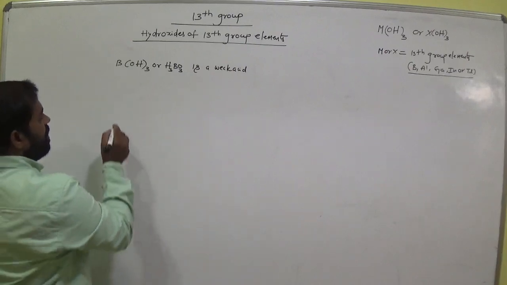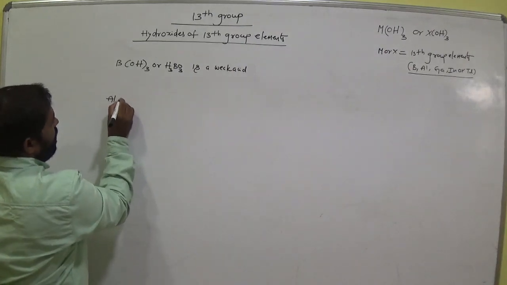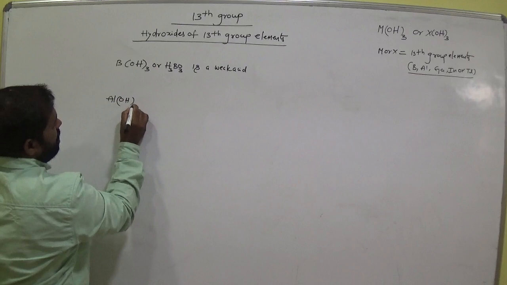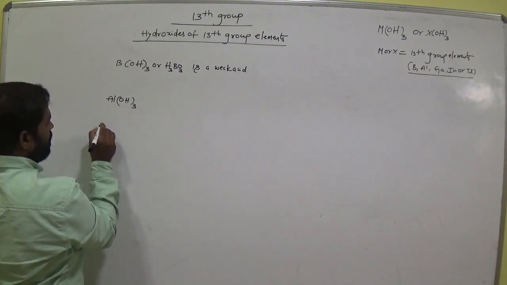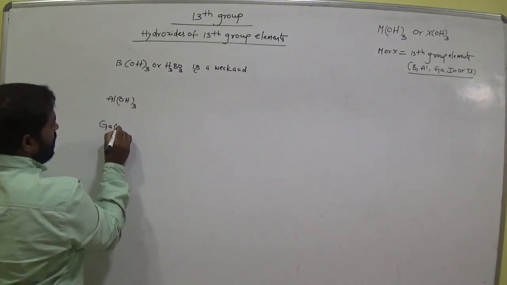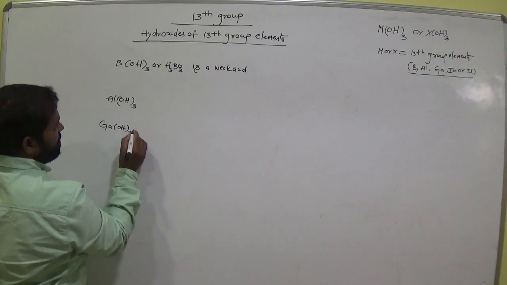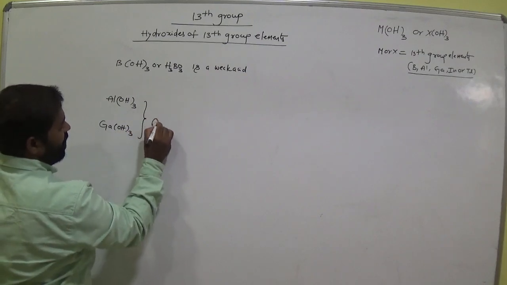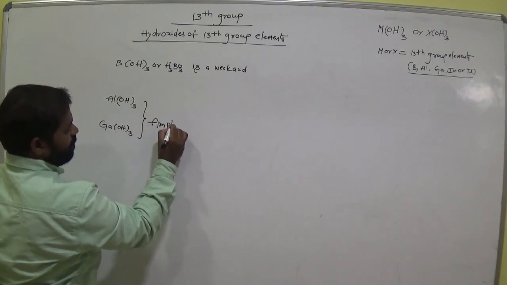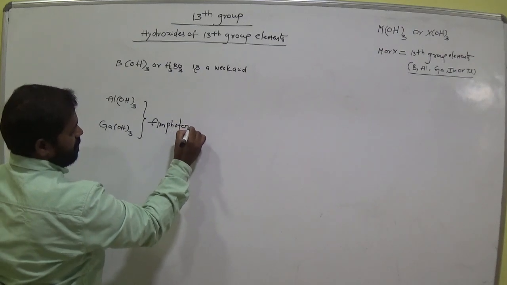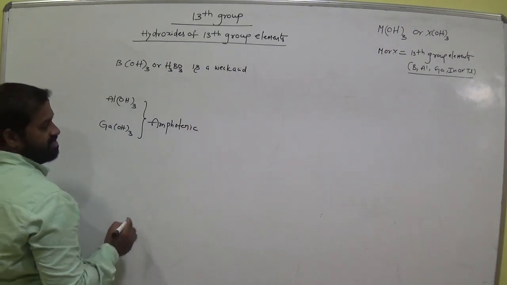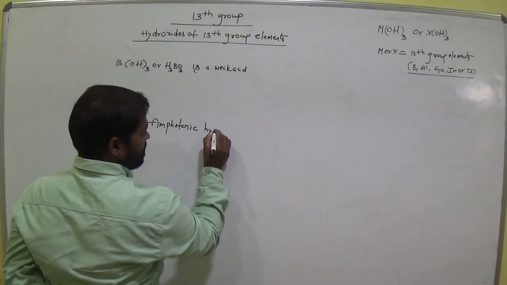Okay, and the remaining one, aluminium hydroxide and gallium hydroxides are amphoteric hydroxides.